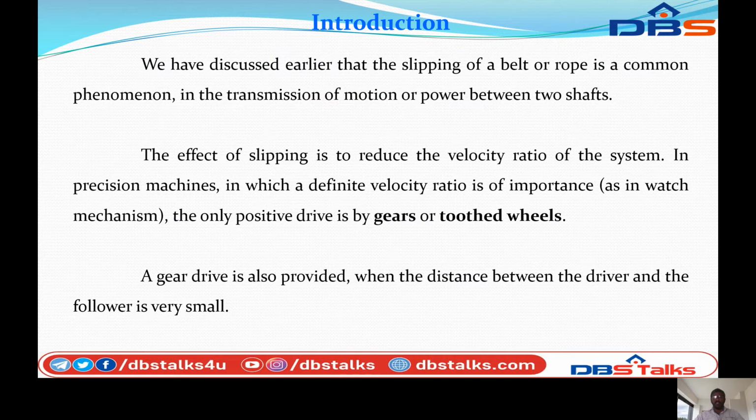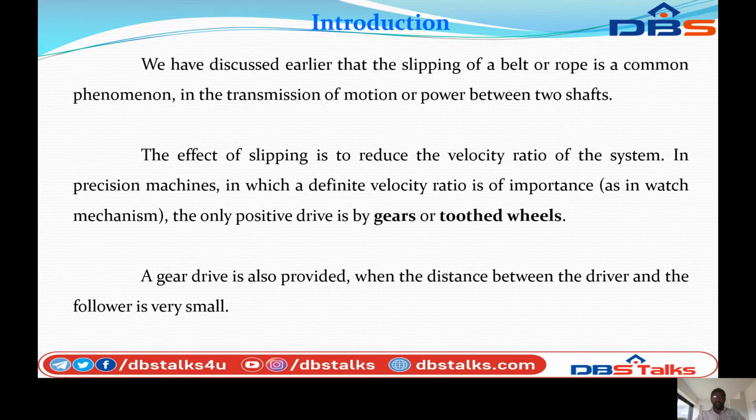We have discussed earlier that the slipping of the belt or rope is a common phenomenon in the transmission of motion or power between two shafts. The effect of slipping is to reduce the velocity ratio of the system.